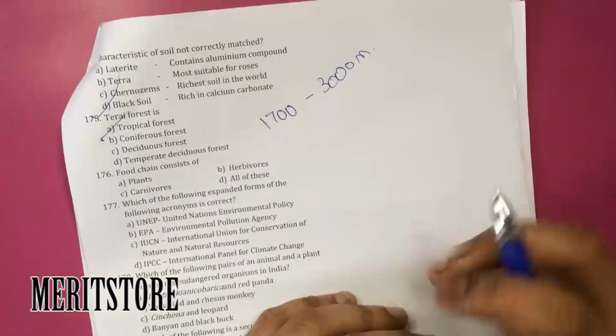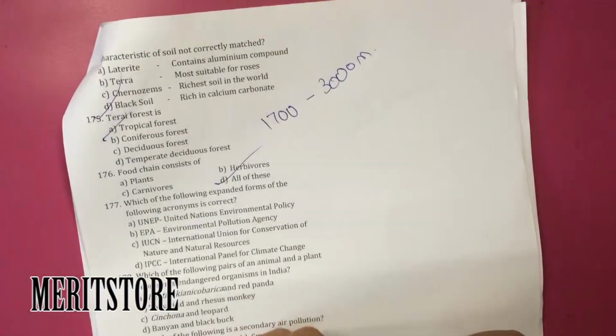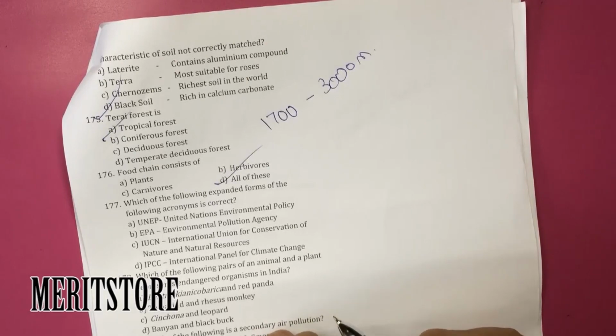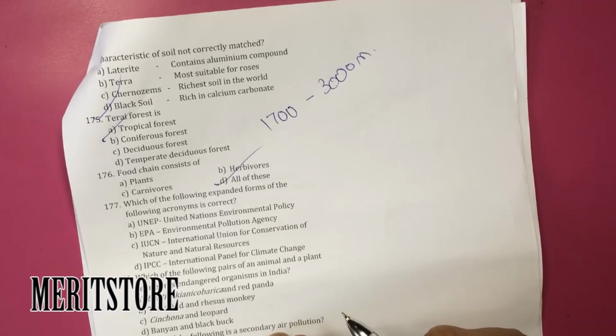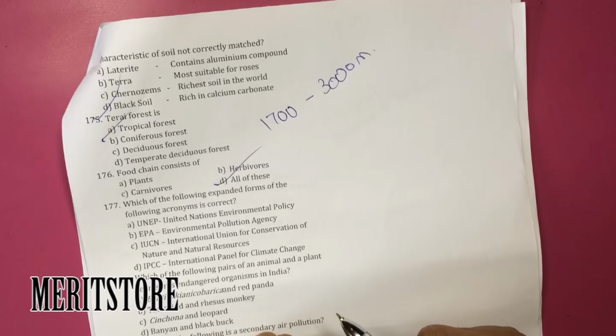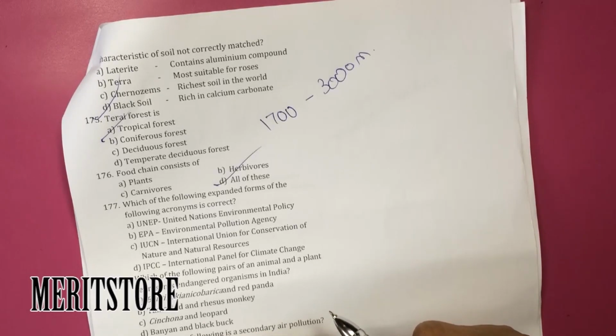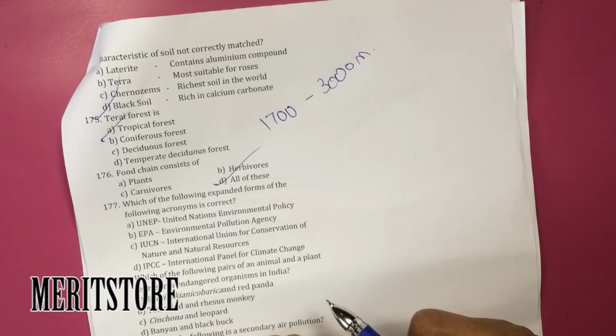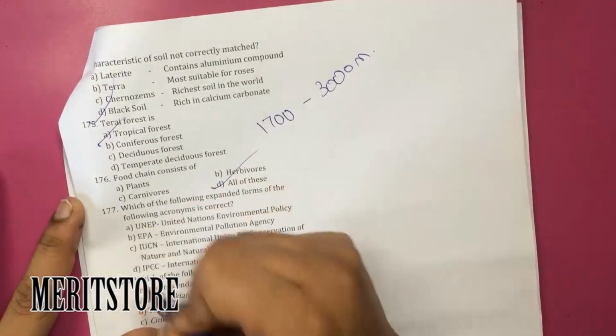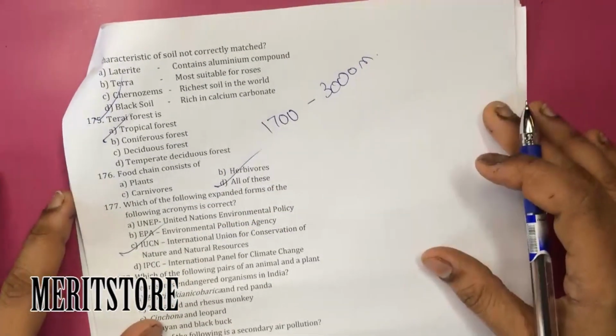Food chain consists of all of these. Which of the following expanded forms of the acronyms is correct? IUCN, International Union for Conservation of Nature and Natural Resources, is the correct option. So the correct option is C.